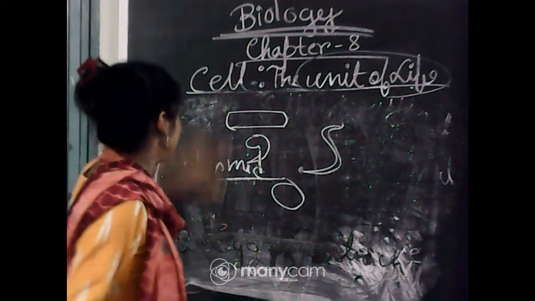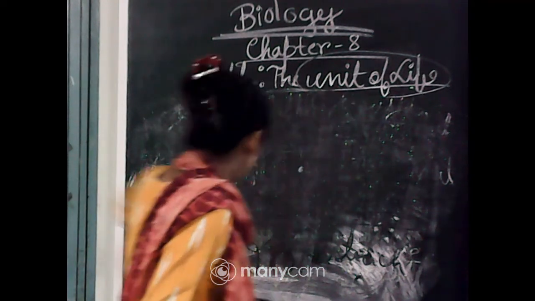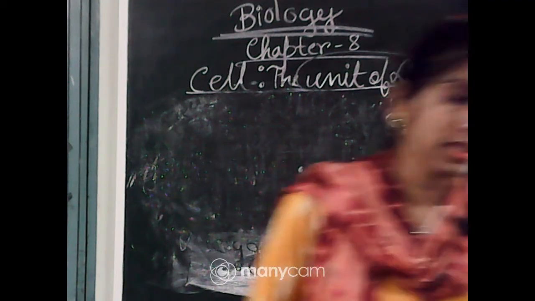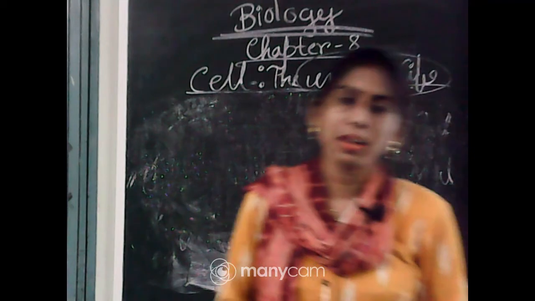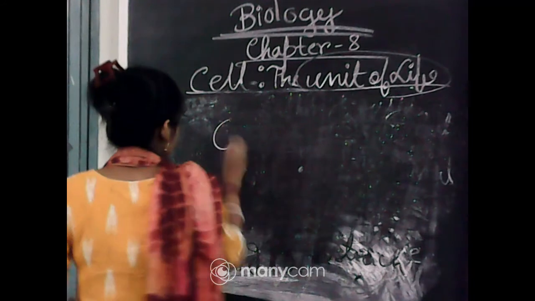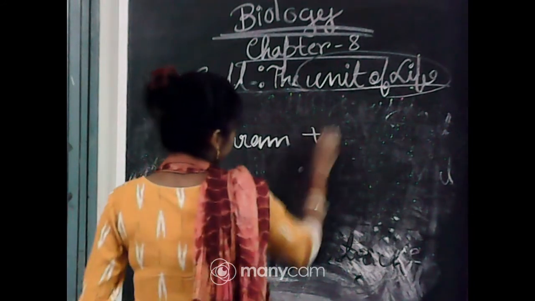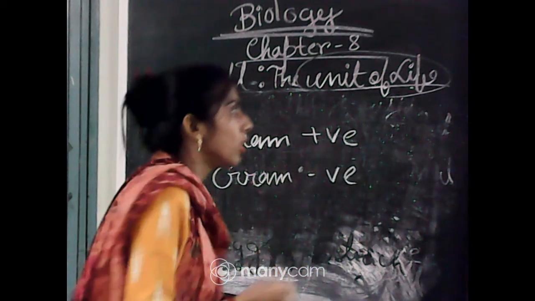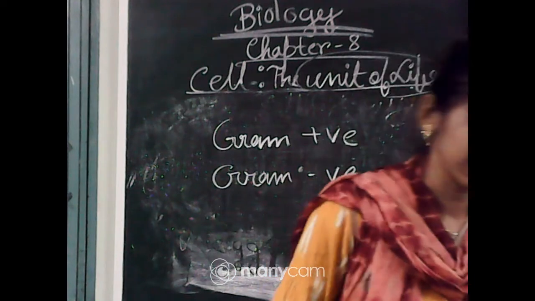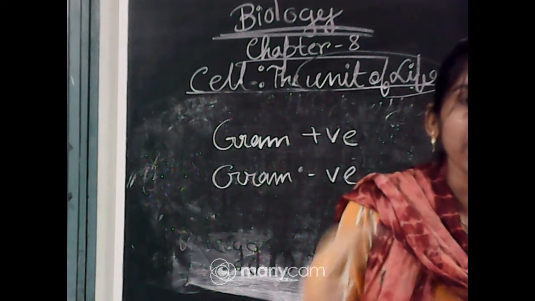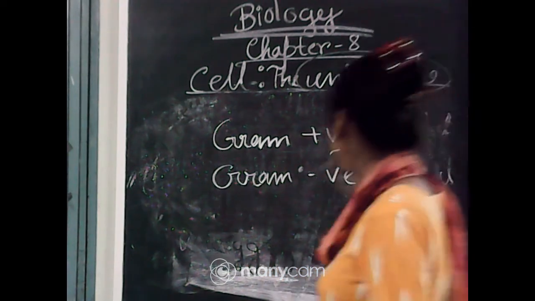Before that, let me tell you about that cell envelope and its modification. As I have mentioned, we are talking about prokaryotes, they can be considered as gram positive and gram negative. We can call it gram positive bacteria or gram negative bacteria. Okay. That means prokaryotic cells, before that let me tell you one term, that is glycocalyx.